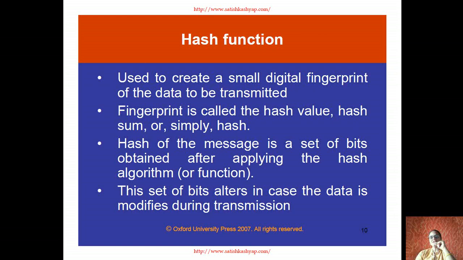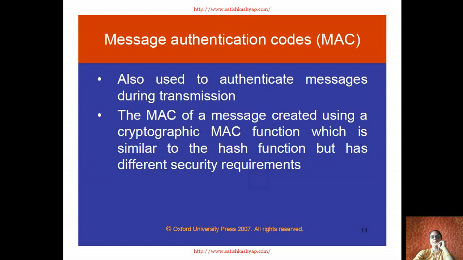So this hash function is basically a function which codes the original information in some other form during transmission, and in case the bits order changes, it is known to the destination that the information has been, what we call, कि बीच में से चुरा ली गई है. That information has been taken out by someone on the network.